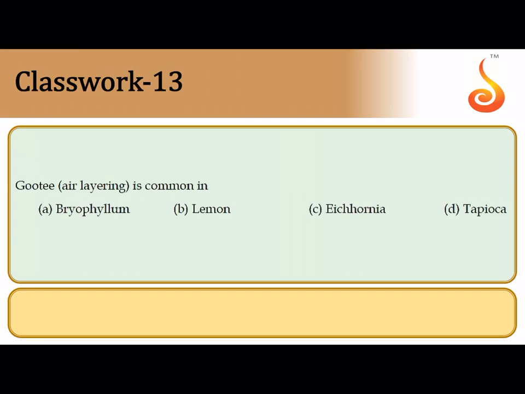13th question says air layering or guti. We had discussed air layering where you strip the bark of a branch and then you expose the xylem, the central cylinder, and then you cover it with wet clay. You add auxins as a rooting hormone and you cover it with a polythene bag, and in no time the roots will start appearing. This kind of air layering is very, very common in lemon. It is routinely carried out in lemon. It is a type of artificial vegetative propagation.